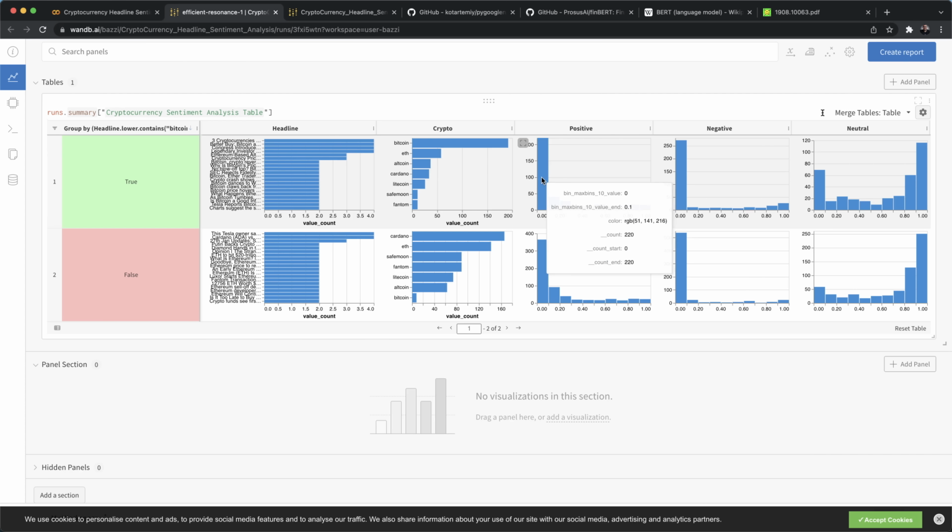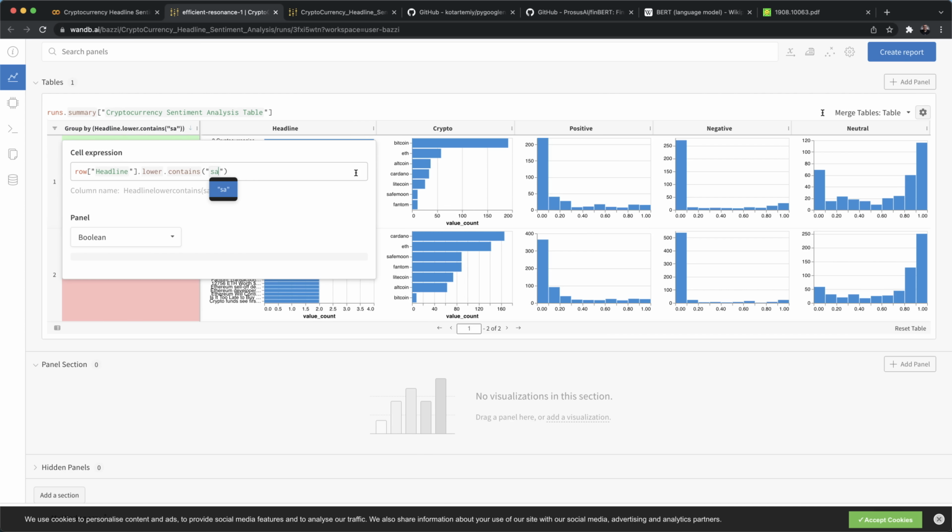So for all those that are Bitcoin, let's read this table and see what we get. There's a lot of values that are close to 0, which means they're not positive, and close to 0 for negative, so they're not negative, but close to 1 for neutral. Okay, so it means that Bitcoin right now is neutral.